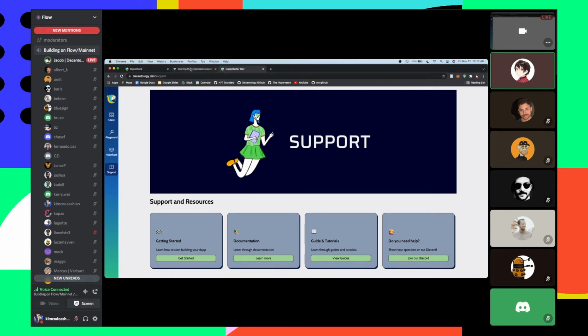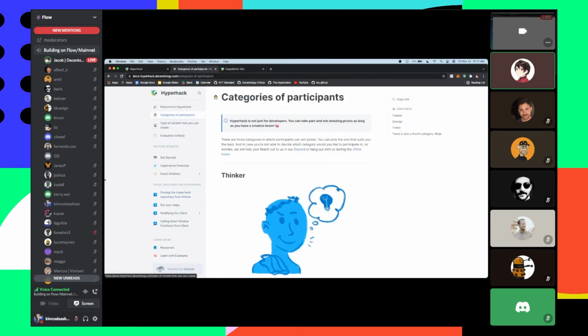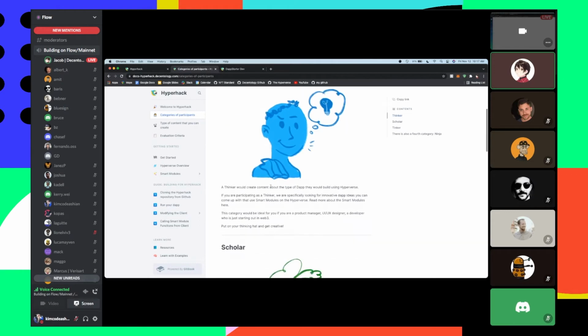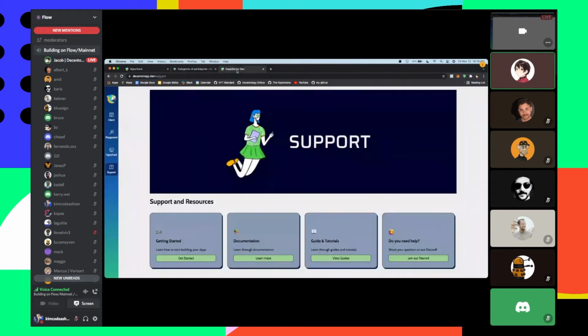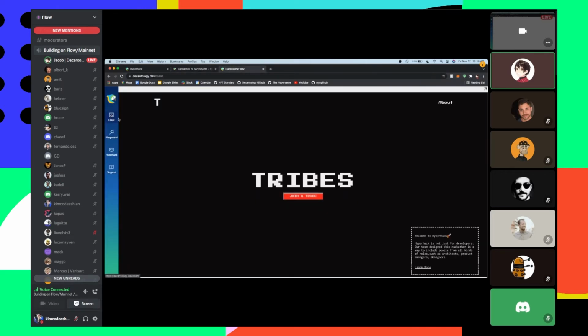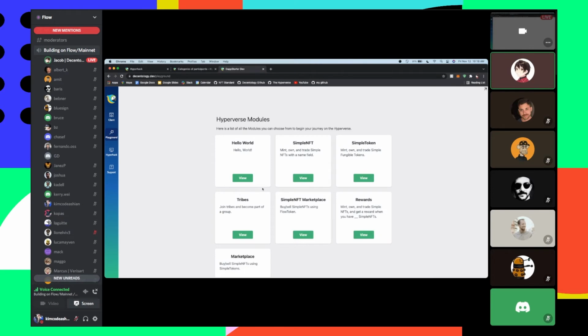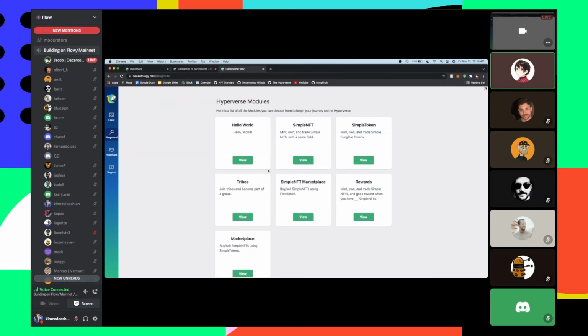And also, like I said before, this isn't just for developers per se, but there are also these thinker and scholar categories. You can make TikToks about what modules you might create. I'm not a creative person myself, but if you looked at this and said, hey, I can make a really cool tribes module with simple NFT, and you want to do a cool little TikTok dance or YouTube video, or literally make a blog or anything at all, feel free to do so, and you can compete for some cool prizes. So I don't want to take up too much time, so I'm going to pause there, and I'm going to field any questions that you guys may have.